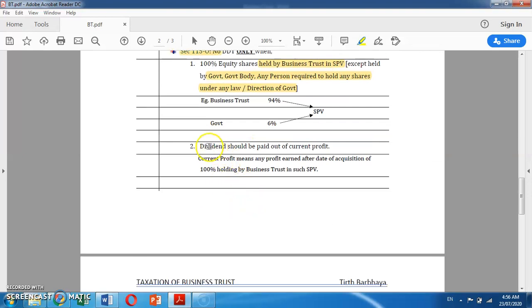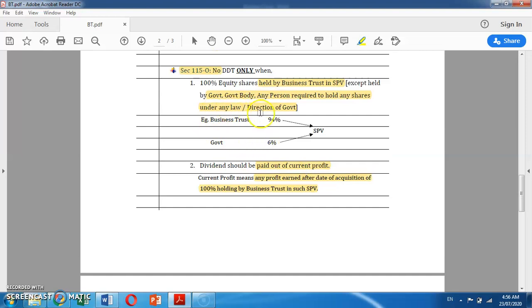In the second case, dividend should be paid only out of current profit. It means current profit is any profit earned after the date of acquisition of 100% holding by the business trust in such SPV. When such business trust is holding 100% of the equity shares in such SPV, if dividend is paid out of the current profit earned after that date, then in such case no DDT would be required to be paid.